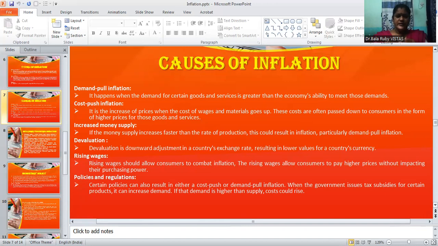The next reason is policies and regulations. Certain policies can also result in either cost-push or demand-pull inflation. When the government issues tax subsidies for certain products, it can increase demand. If that demand is higher than supply, costs could increase.